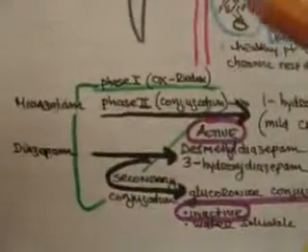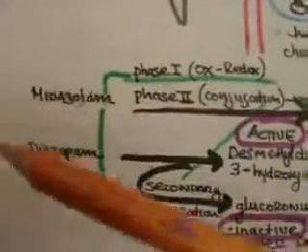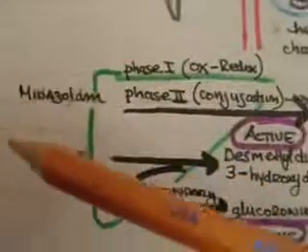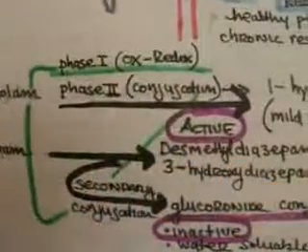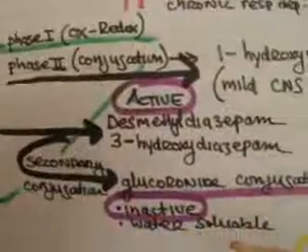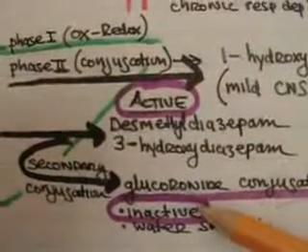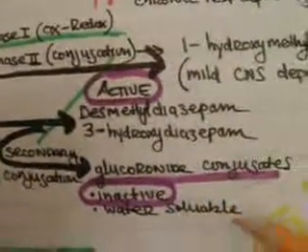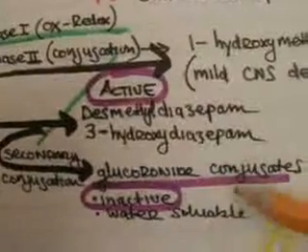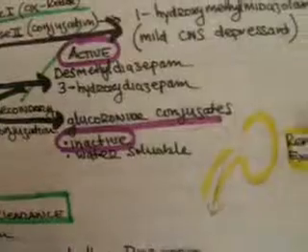Diazepam is a little different in the sense that its biotransformation creates two active metabolites which still have CNS depressant effects. Therefore, it goes through a secondary conjugation phase which helps to inactivate the metabolite and create a water-soluble metabolite, which can then be excreted through the kidneys via the urine.